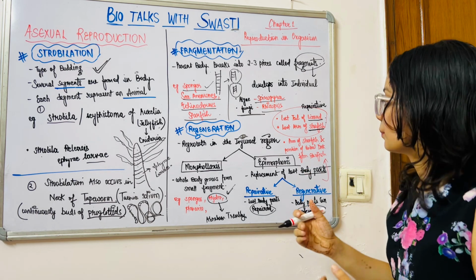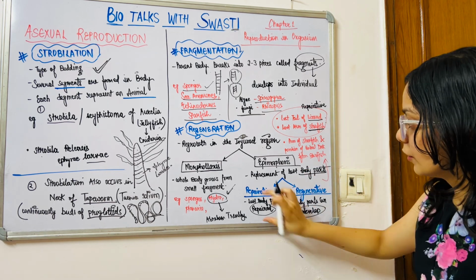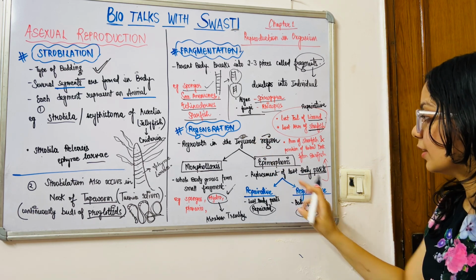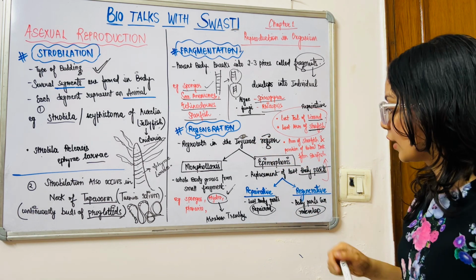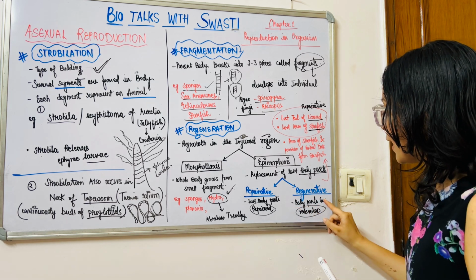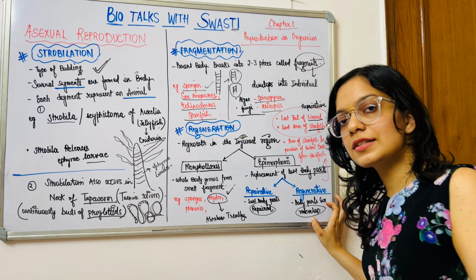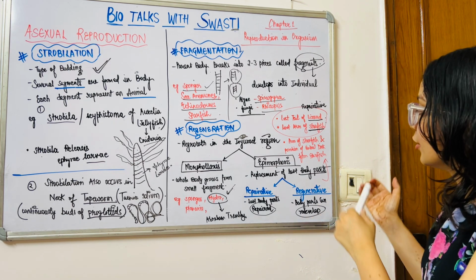So these are the examples of reparative epimorphosis. Then let's come to regenerative epimorphosis. Now what happens in that is body parts can redevelop. Now regenerate and redevelop, they are synonymous. So body parts can redevelop.